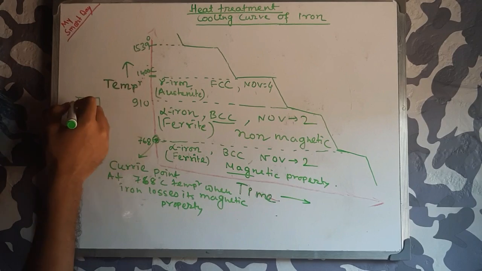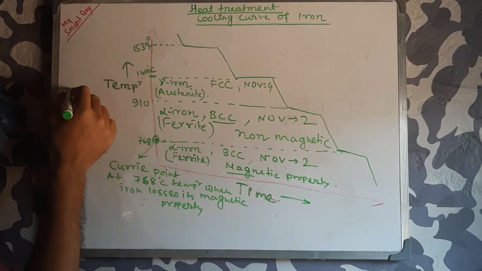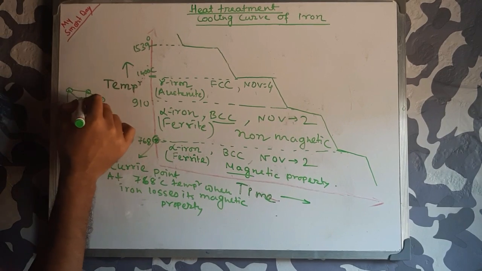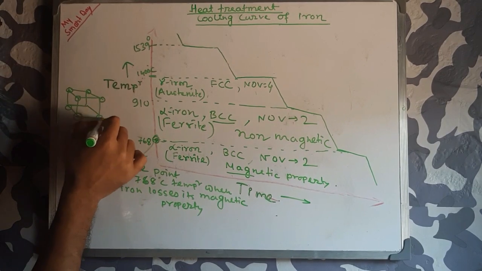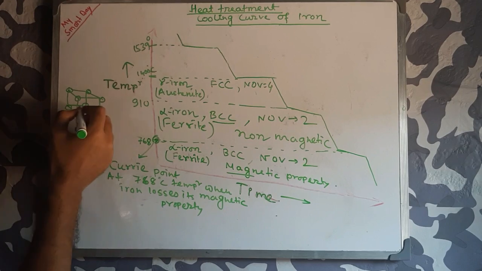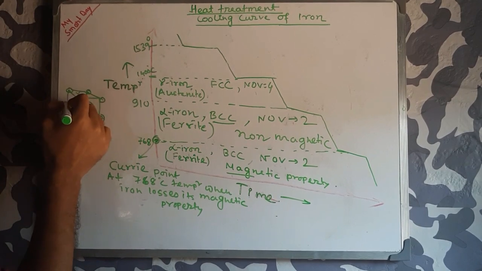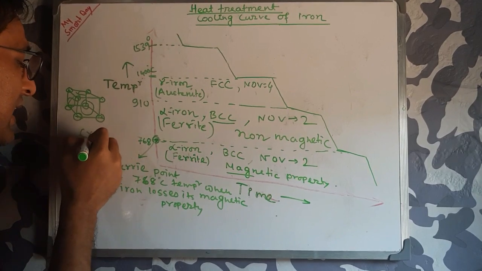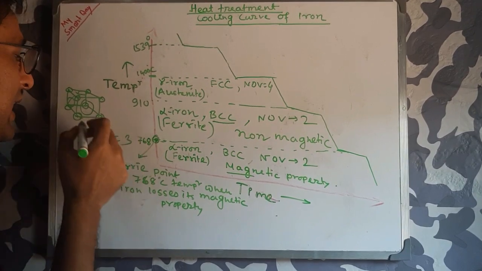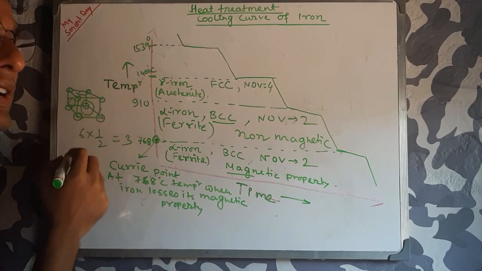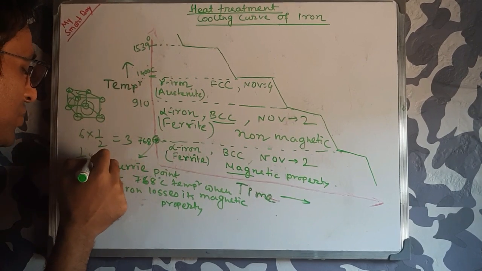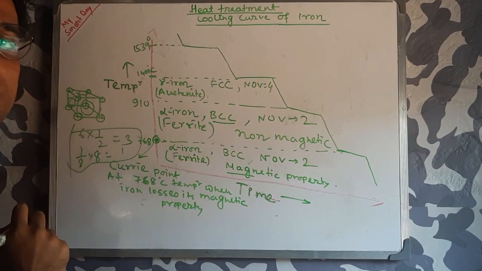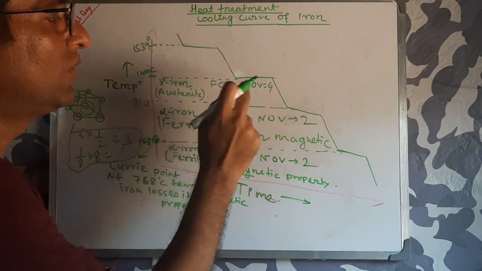If you take a cube, all the corners have 1/8 portion of an atom, and every face has half of an atom. The number of faces is 6, and half portion each gives 3, and one atom from all the corners, 1/8 times 8, equals 1. The total number of atoms in FCC is 4.